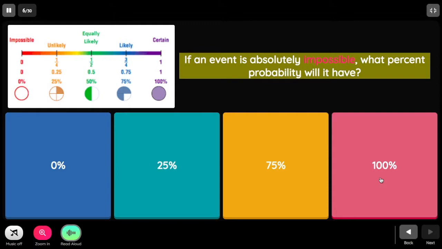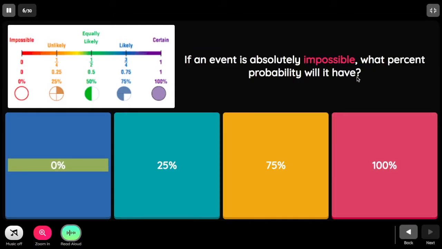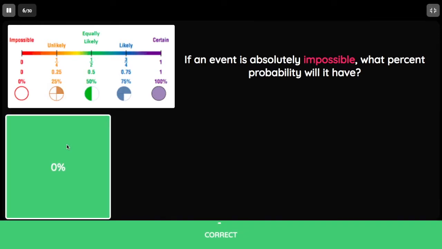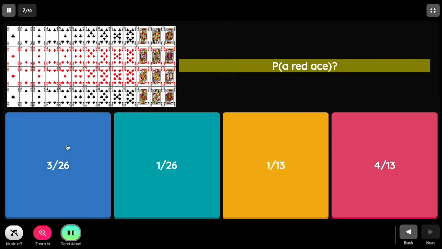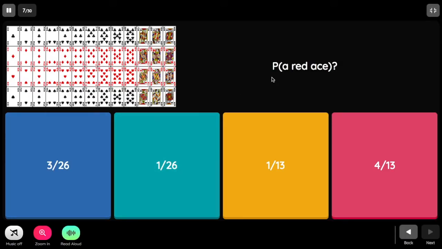If an event is absolutely impossible, what percent probability will it have? Of course, 0% impossible. The answer is 0%.